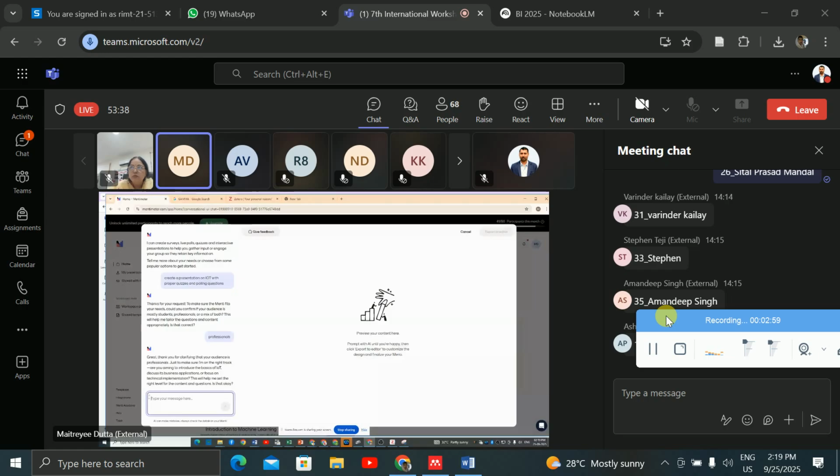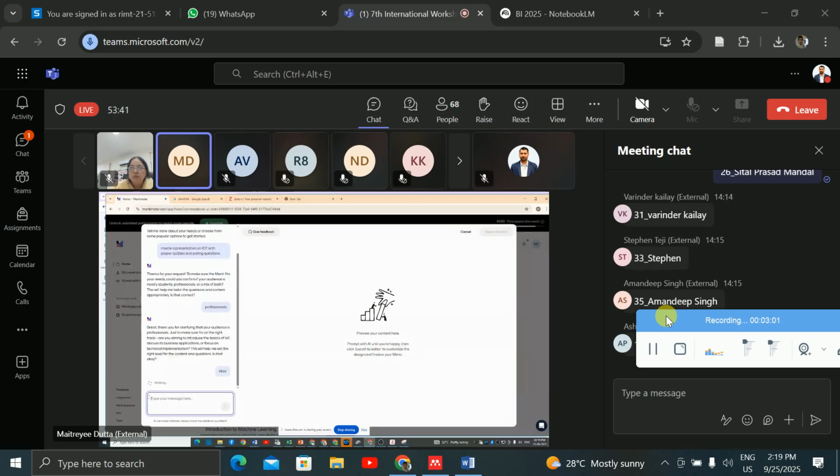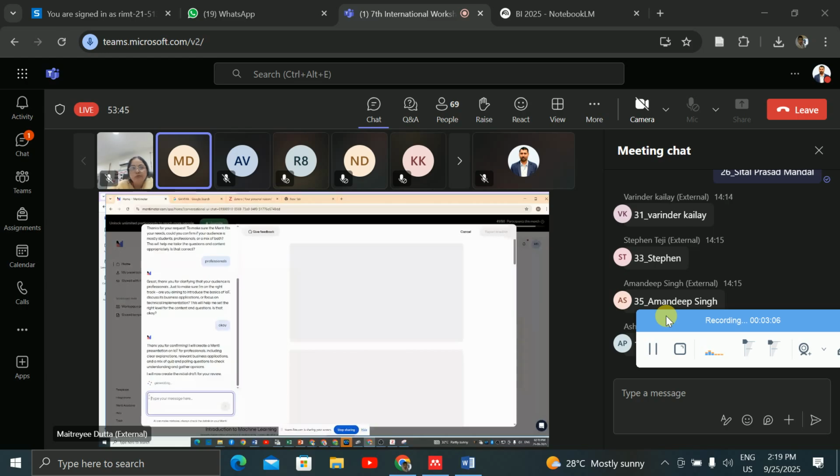So if it asks any other questions, then we have to give answers, or otherwise it is saying that I am creating a draft mentee, an initial draft. So it is generating, and in the right hand side you will get all the PPTs that will be formed, right? But in the PPTs, what is the advantage?